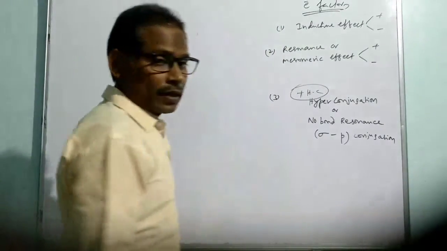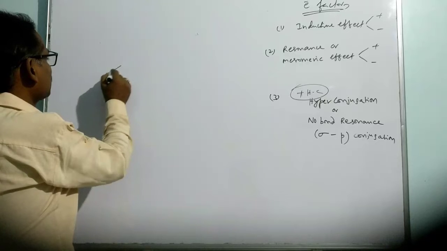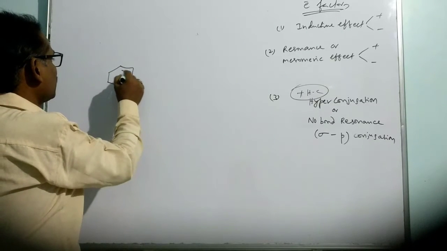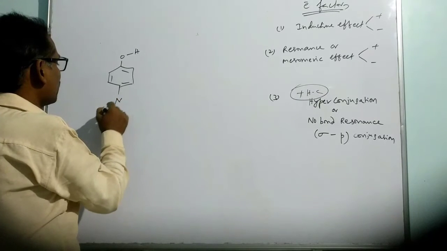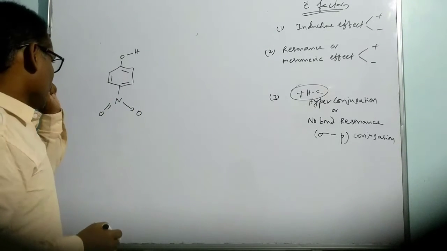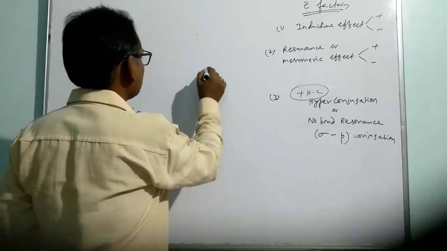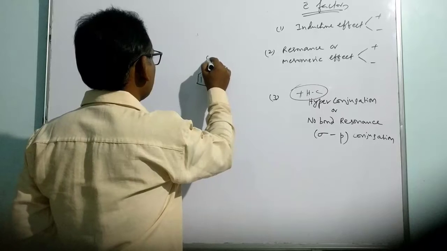Okay, now let me take an example, a phenol system only. Here let me put an NO2 group at the ortho or para position, and I am taking a para substituted nitrophenol.